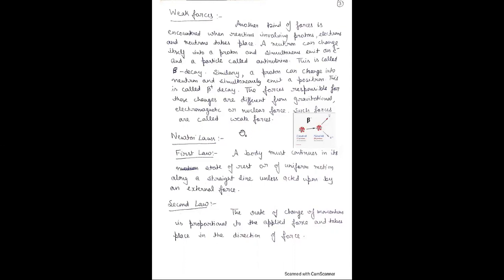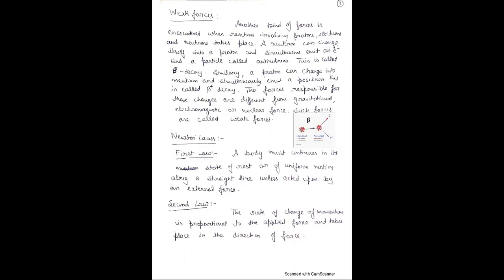Now next is Newton's law. We all know about Newton's law. There are three laws that define the motion of a particle. The first law means a body must continue its state of rest or of uniform motion along a straight line unless an external force is applied.